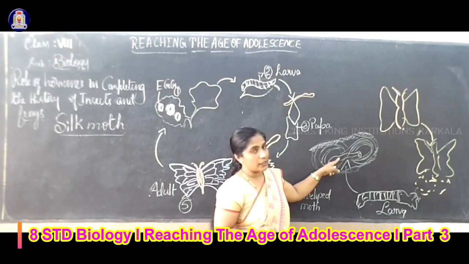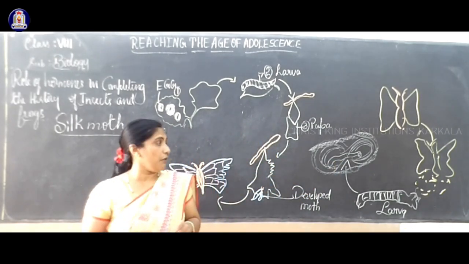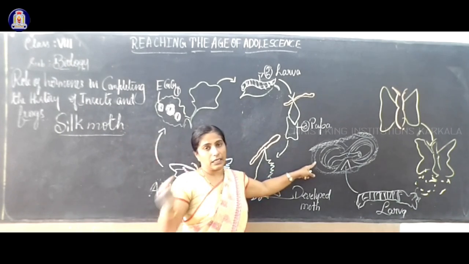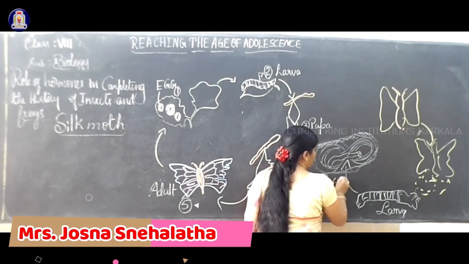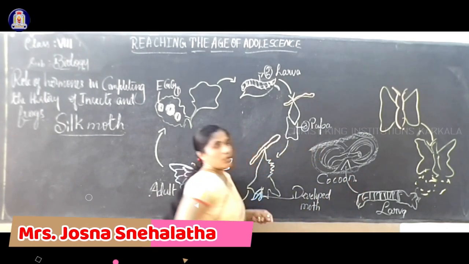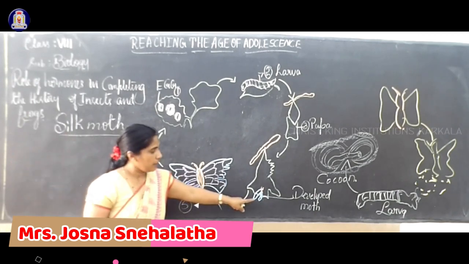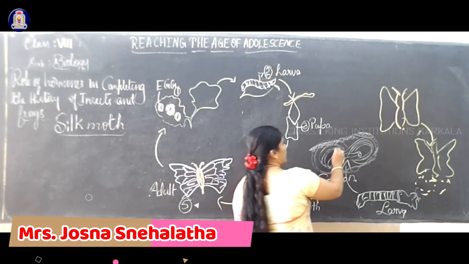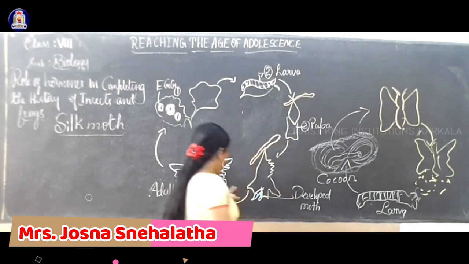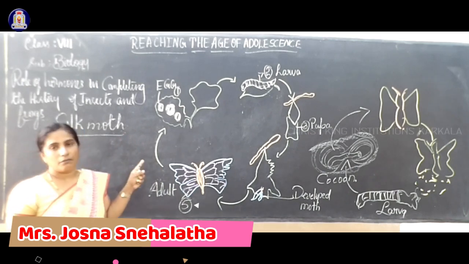So in this caterpillar stage, when the pupa weaves a fiber-like, thread-like structure around its body, this structure is called the cocoon. After a few weeks, again it will develop, the moth will emerge from that, and again it forms a new adult insect, that is nothing but the silk moth.